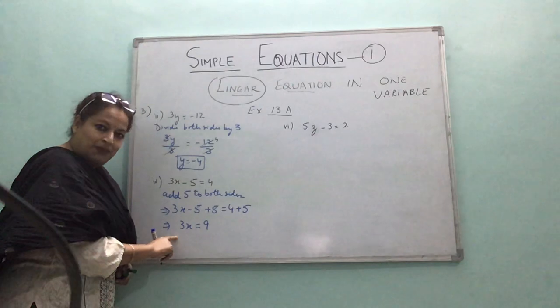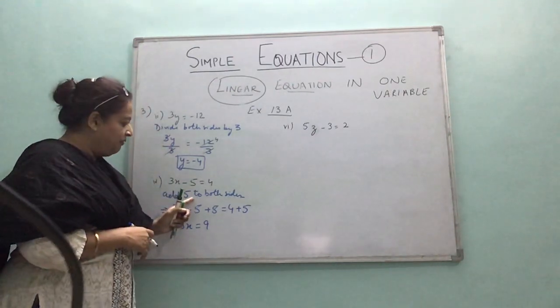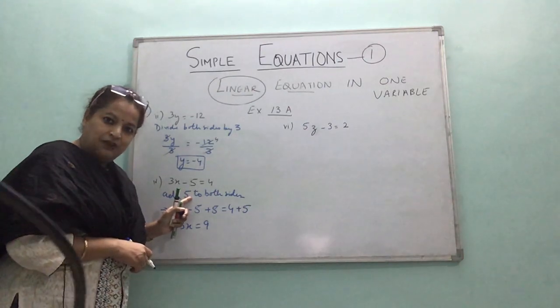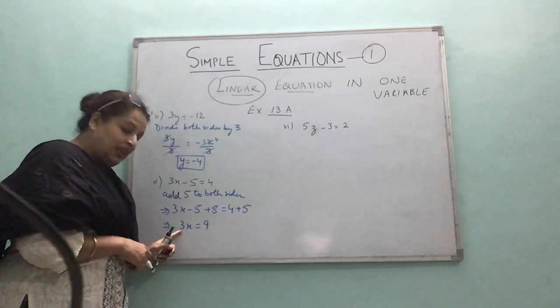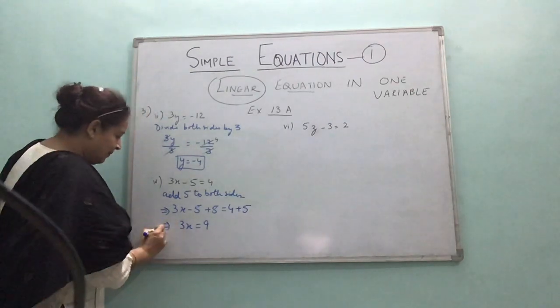Now you see we are left with only one term, 3. Now it is multiplying. First I said a constant is to be removed, so we have applied inverse operation for constant. Now 3 is multiplying, so divide both sides by 3.